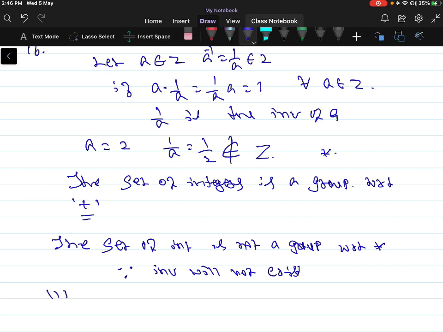Similarly, the set of integers is not a group with respect to subtraction, since subtraction is not associative.